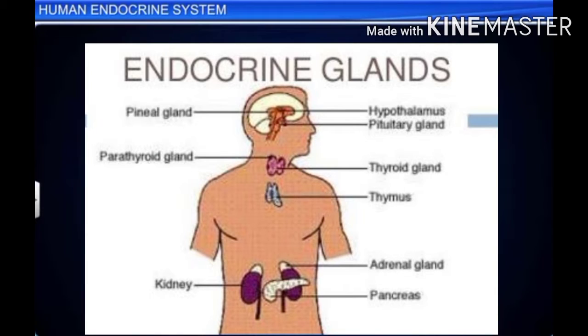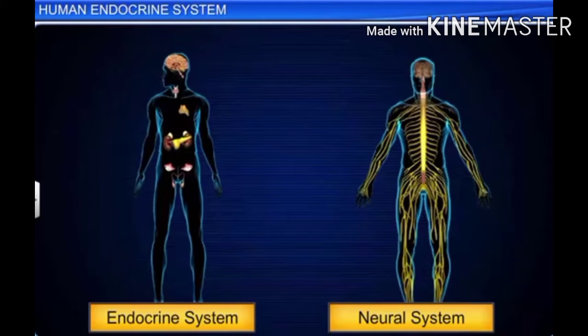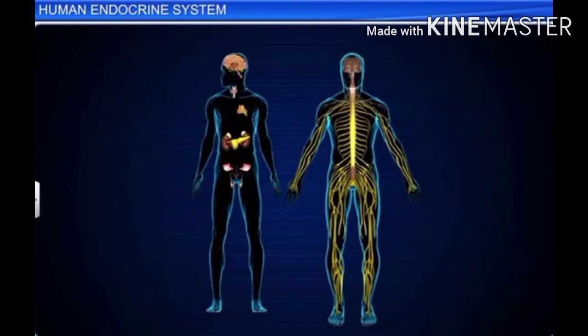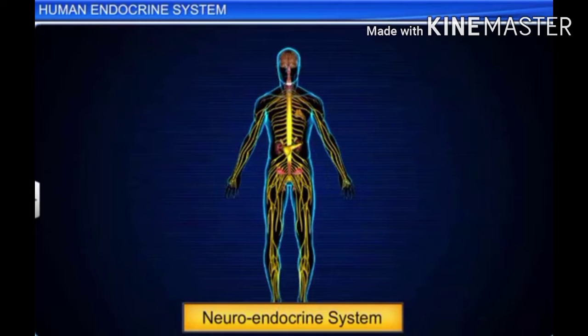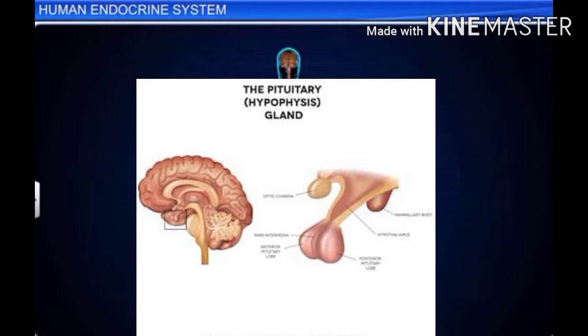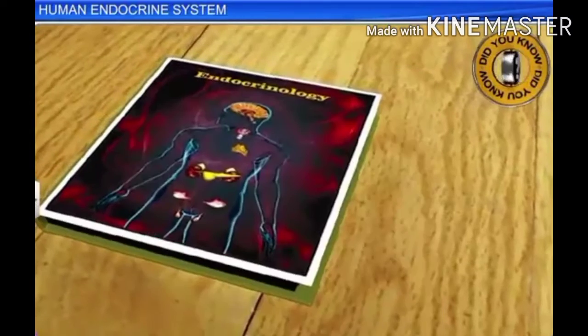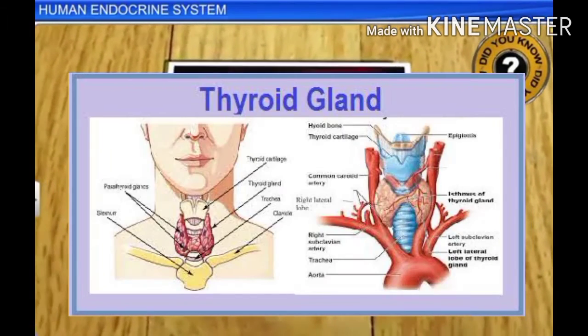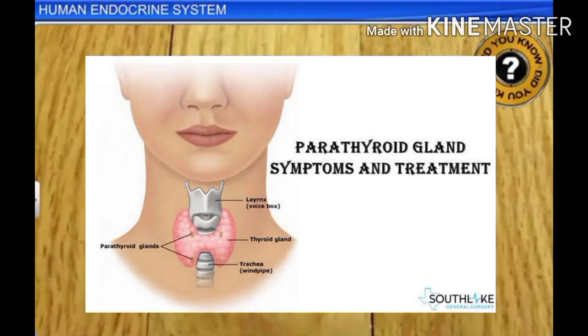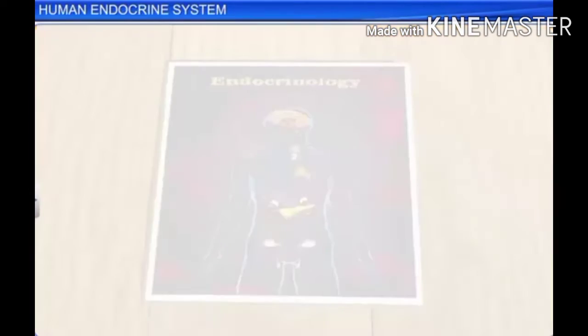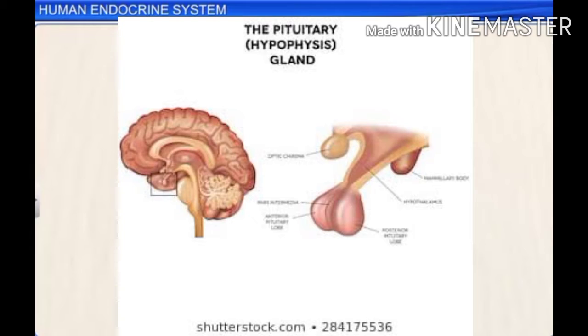Endocrine gland. These are ductless glands. Hormones are secreted by these glands. Hormones are sent to the different parts of the body through blood plasma. Example, pituitary gland, thyroid gland, parathyroid gland, etc. Functions and effects of the male endocrine system of the human body and hormones secreted by them.